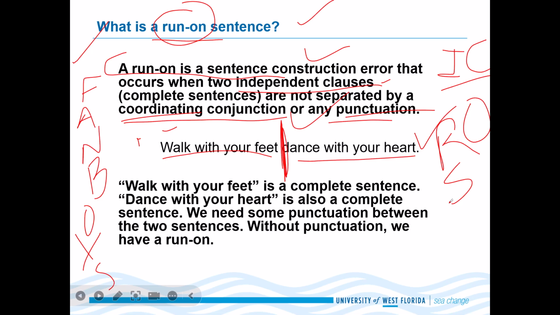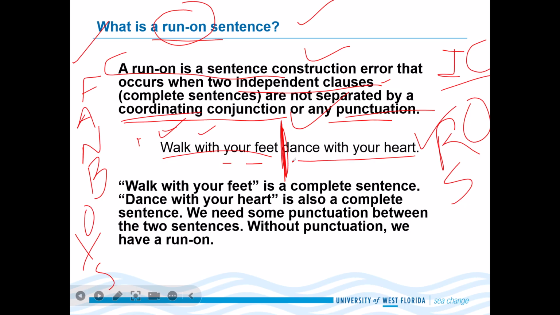Walk with your feet. Is it a complete sentence? Yeah, it is. Walk with your feet. The subject is understood. We have a verb, we have a preposition, we have a pronoun, we have a noun, right? Walk with your feet is a complete sentence. Dance with your heart. It is a complete sentence. But we need some punctuation between the two sentences. Without punctuation, we have a run on.